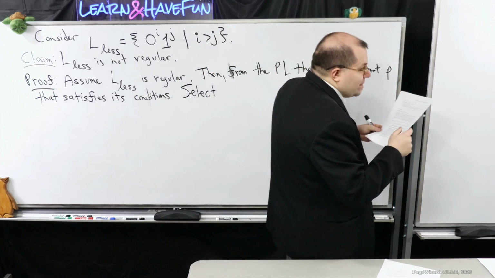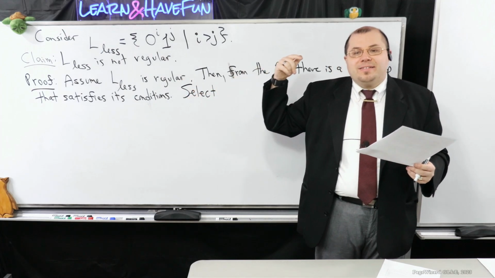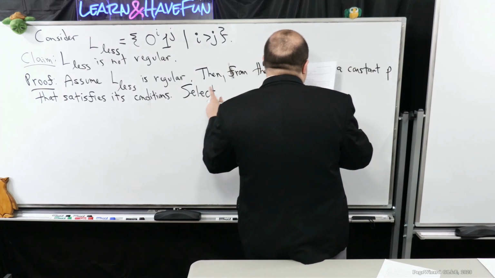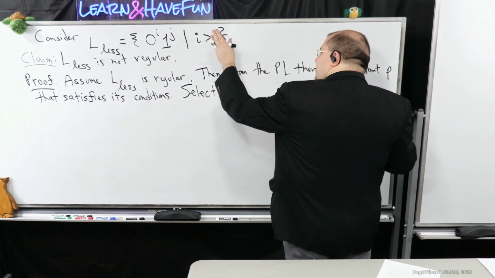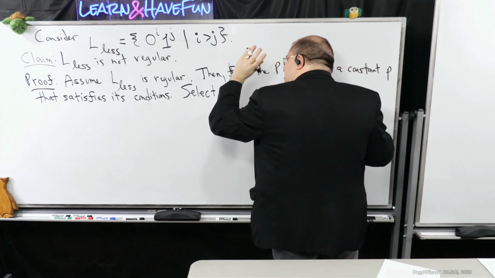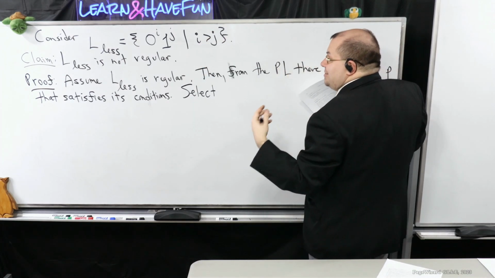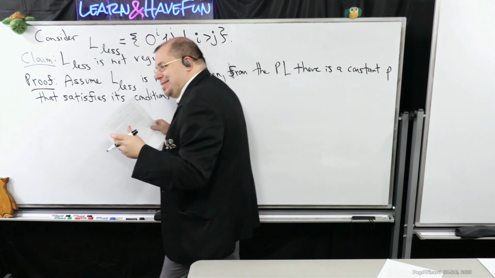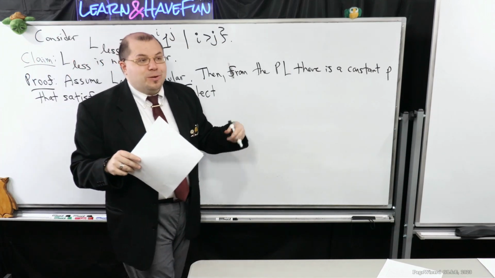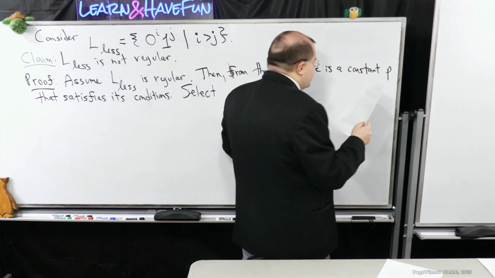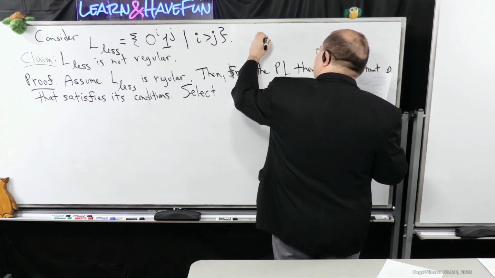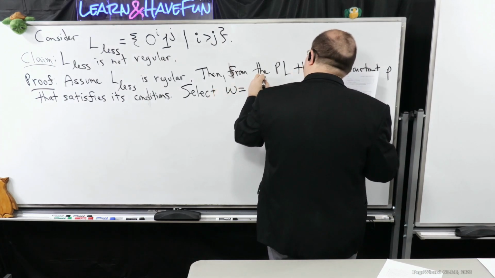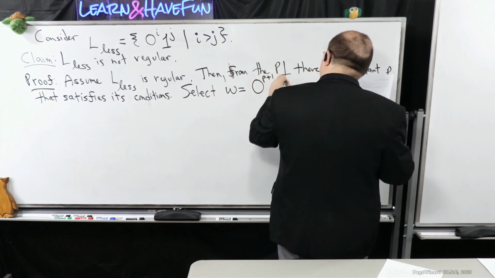Remember, it has to be in the language Ls, and has to have length at least the pumping length p. So we have to think carefully about how we pick this string. Often in problems like this, where you want to make sure that the number of zeros is greater than the number of ones, it's usually a good idea to make one that looks kind of like that, but make it so that you know what's going to happen with the part that you can pump. So here's a suggestion: I'm going to try selecting w to be 0^(p+1) 1^p.